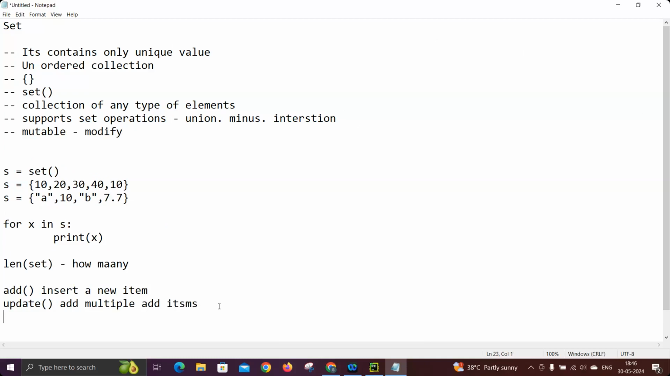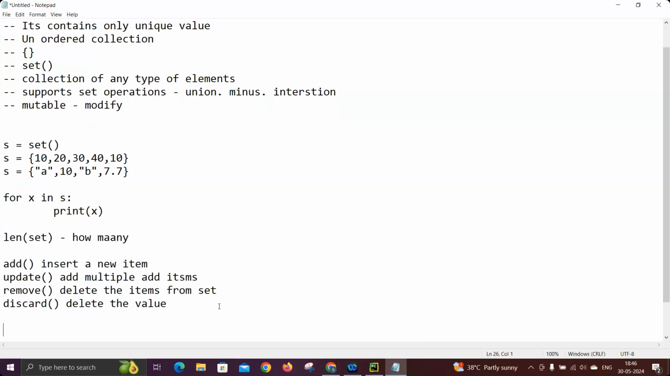And the next one, to remove data from the set, we have the remove option as usual. It will remove the specified element from the set, deleting the item from the set. Similarly, we have another method called discard also. Not regularly used, but it also deletes the value. The only difference between discard and remove is that when you try to remove something and the item does not exist, remove will raise an exception, an error like element not found.